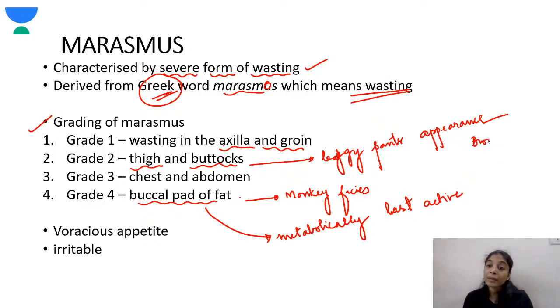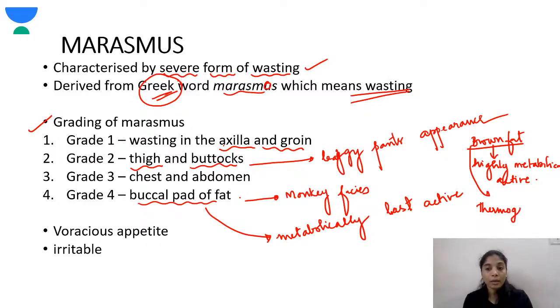And the brown fat is one of the first to go in a child with marasmus, because it is highly metabolically active. And as you all know, brown fat is important for thermogenesis, right? Okay, so these children are active, they have a voracious appetite, but in the later stages they can become irritable. Okay, so this is for marasmus. So these are the main points, and this classification you need to know.